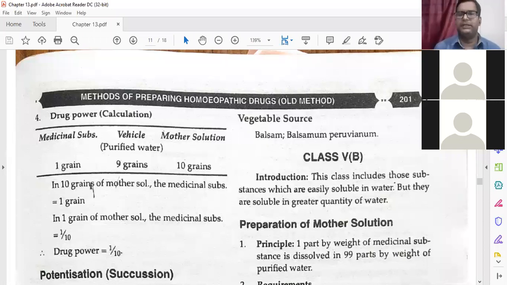A 1:9 ratio should be there. 1 part will be drug material, and 9 parts will be vehicle, that is purified water. Here there is no much complication in this class 5A.